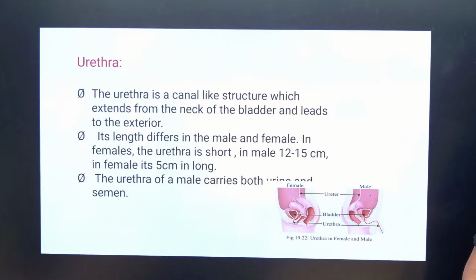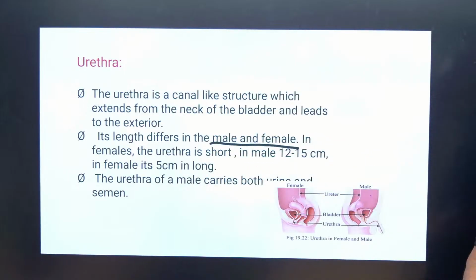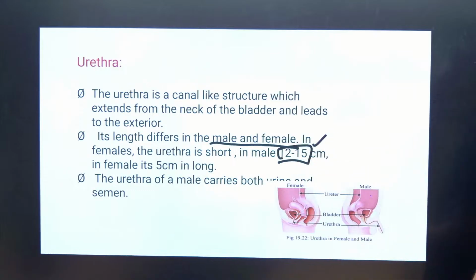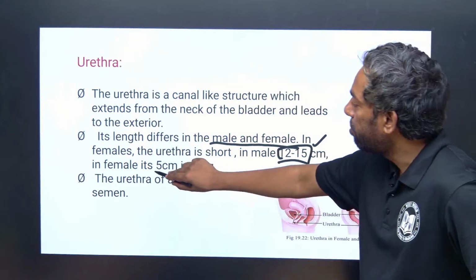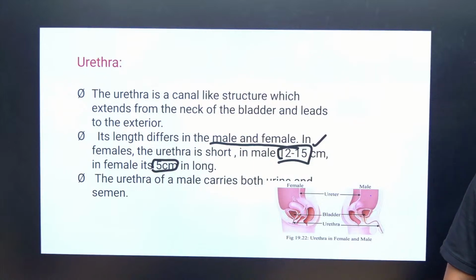Its length is different in male and female. The female urethra is short, about 5 centimeters, while the male urethra is about 12 to 15 centimeters. This is important from the exam point of view, and it was asked in a previous year exam.